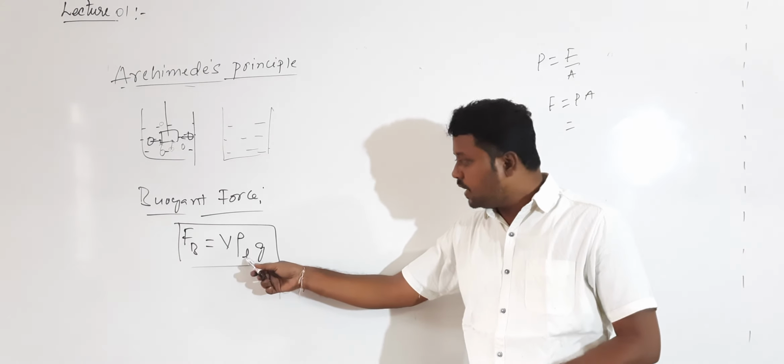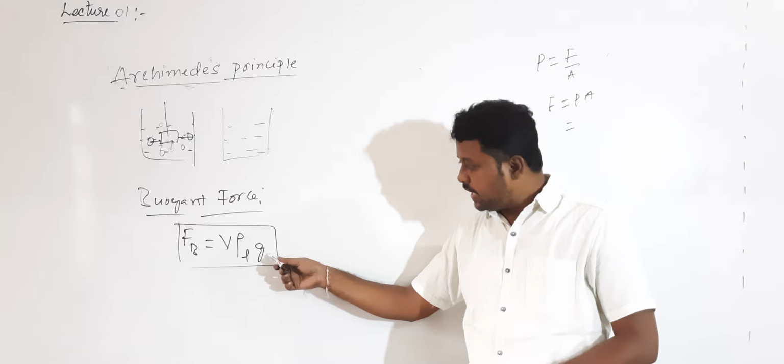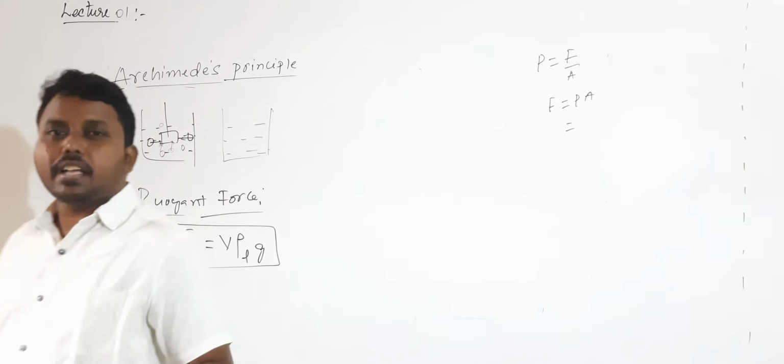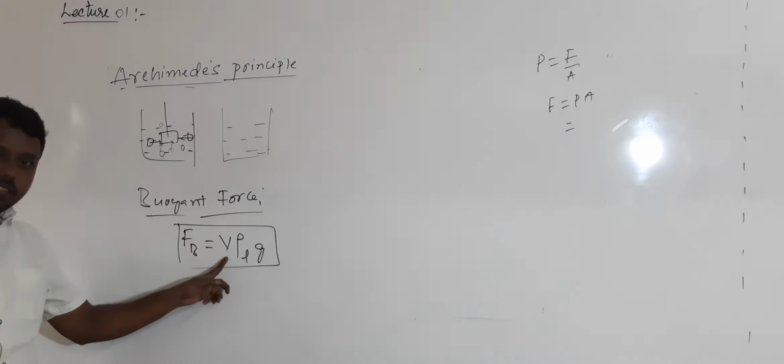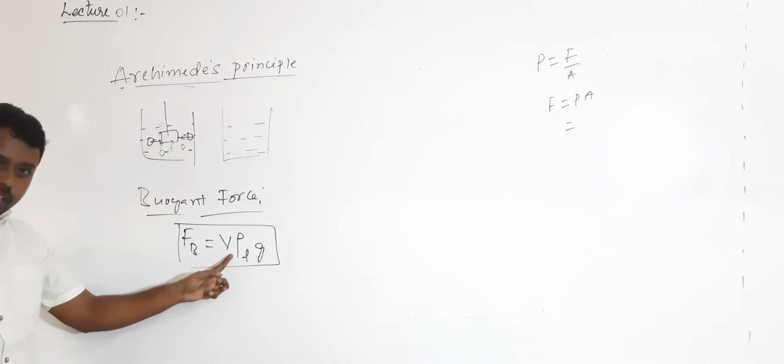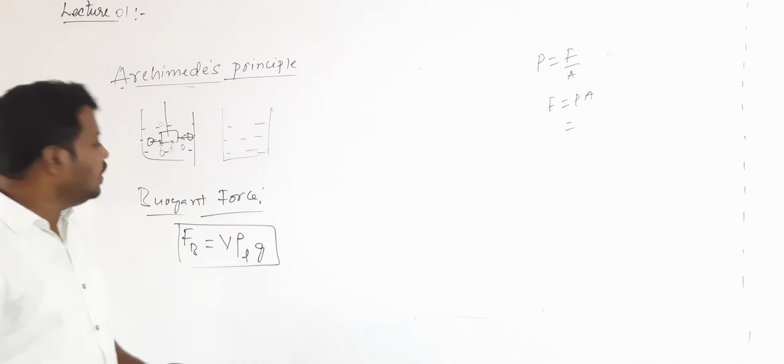What is rho L there? Density of the liquid. g is the acceleration due to gravity. And what is V there? V is the volume of the body which is immersed inside the liquid. This force is called what? Buoyant force.